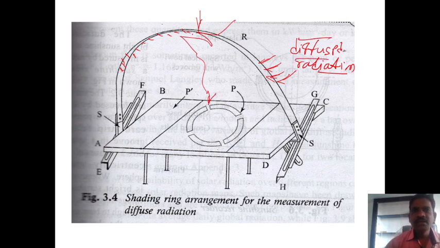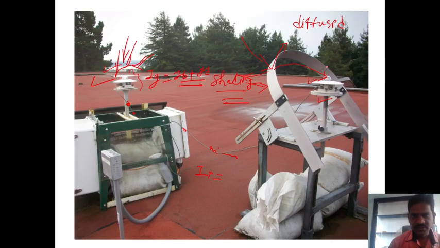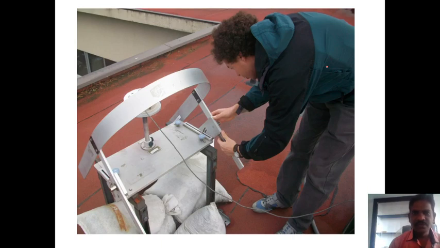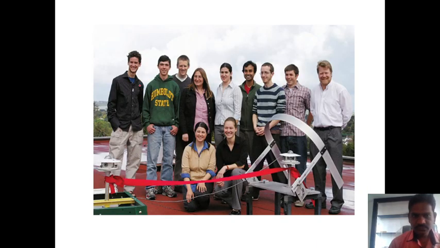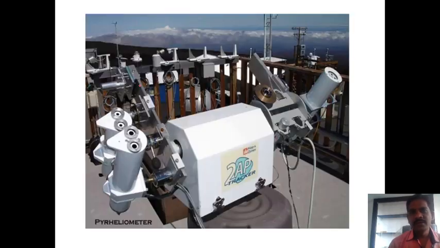That's why this pyranometer also measures diffuse radiation. This is the adjustment of the shaded ring. I referred to this slide from the net, which is used to measure global radiation.